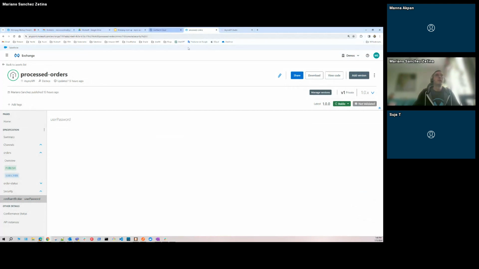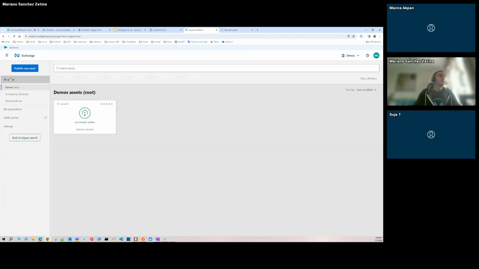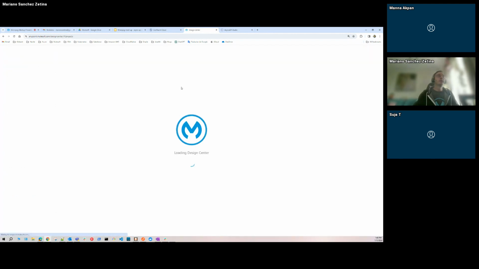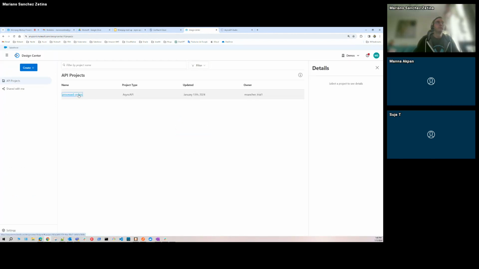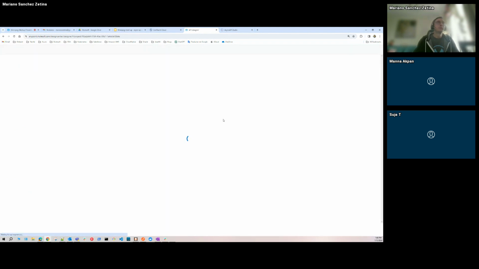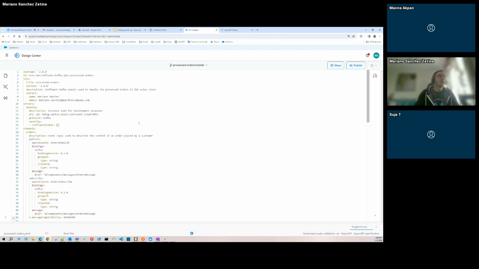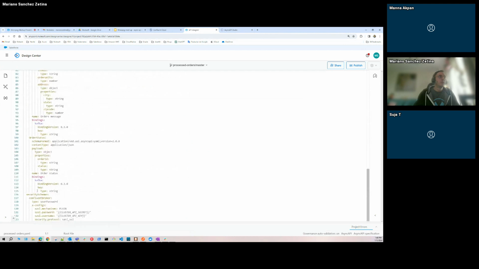I think you had that in Design Center. The security scheme, right? Could you touch a bit on the protocol and how those get activated? Yes, for sure.